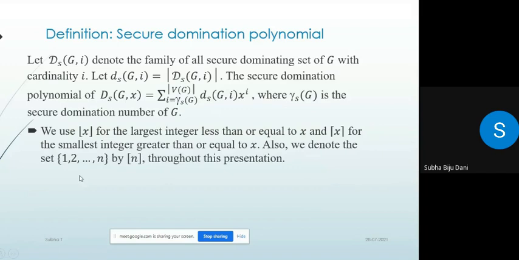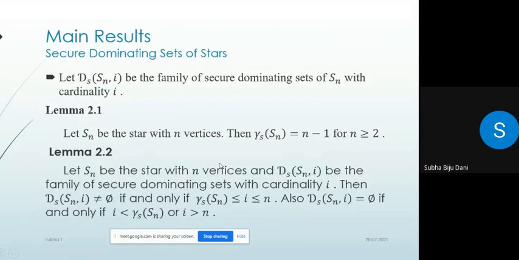Also, we denote the set of all {1, 2, 3, up to n} by [n] throughout this presentation. Main result, secure dominating sets of stars. Let ds(Sn, i) be the family of secure dominating sets of Sn with cardinality i. Lemma: let Sn be the star with n vertices, then gamma_s(Sn) equals n minus 1 for n greater than or equal to 2.